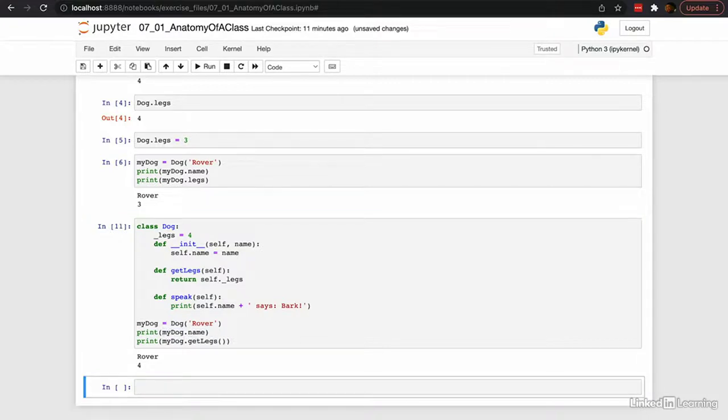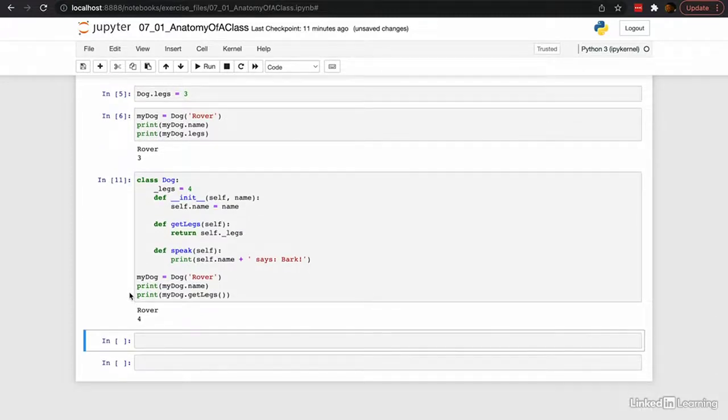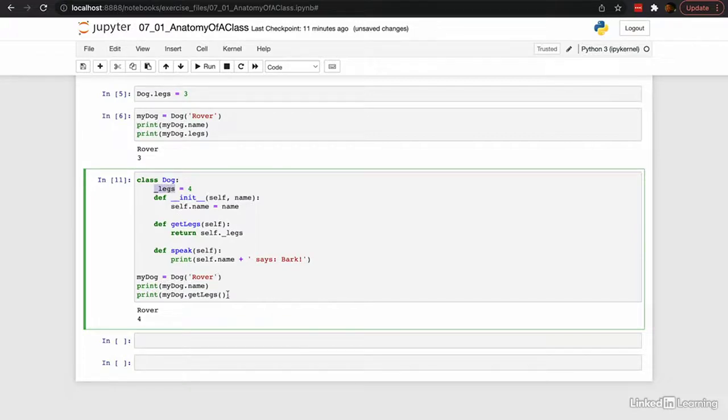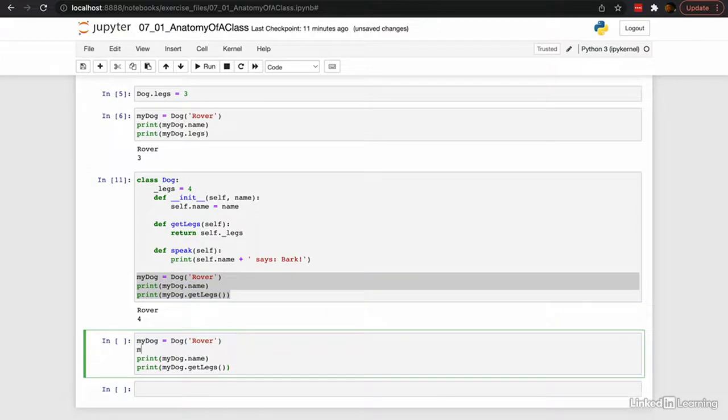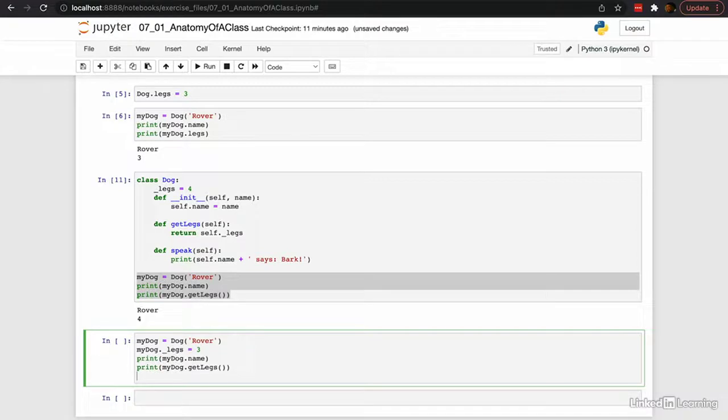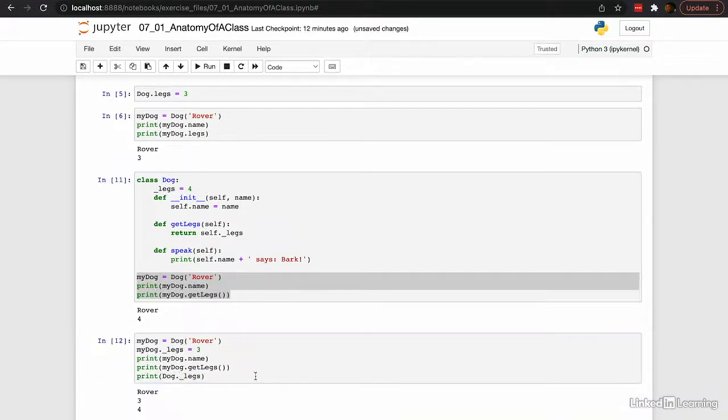Also note that classes have their own variable scope rules that are very similar to the variable scope rules that we discussed with functions previously. So self.legs, if it's not set to something else, references the class variable legs. However, we could also do something like this. mydog.legs equals 3 and print dog.legs. Okay, so you can see that we're changing the instance variable _legs, but not the class variable.